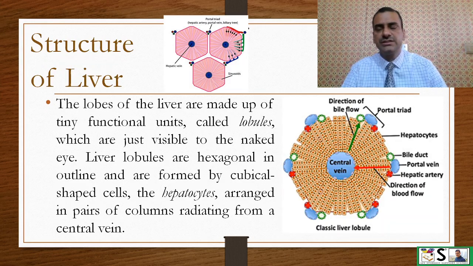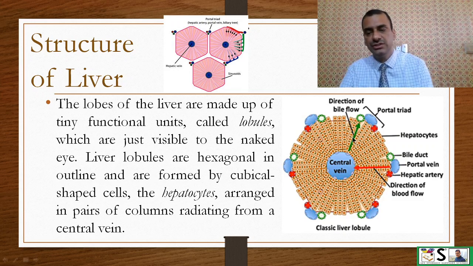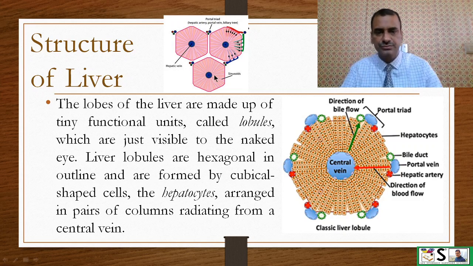Now we discuss the structure of the liver. The lobes of the liver are made up of tiny functional units called lobules, which are just visible to the naked eye. Liver lobules are hexagonal in outline and formed by cubicle shaped cells.